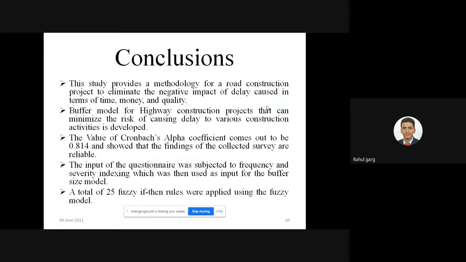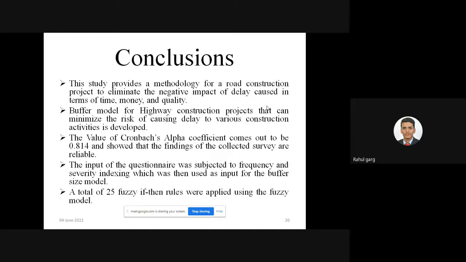Moving toward the conclusion, this study provides a methodology for construction projects to eliminate the negative impact of delays in terms of time, money and quality. A buffer model for highway construction projects was adopted that can minimize the risk of causing delay to various construction activities.